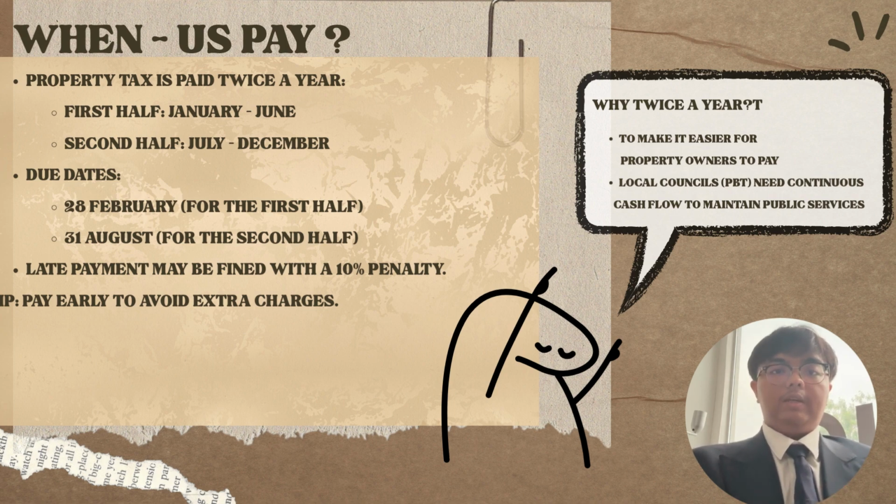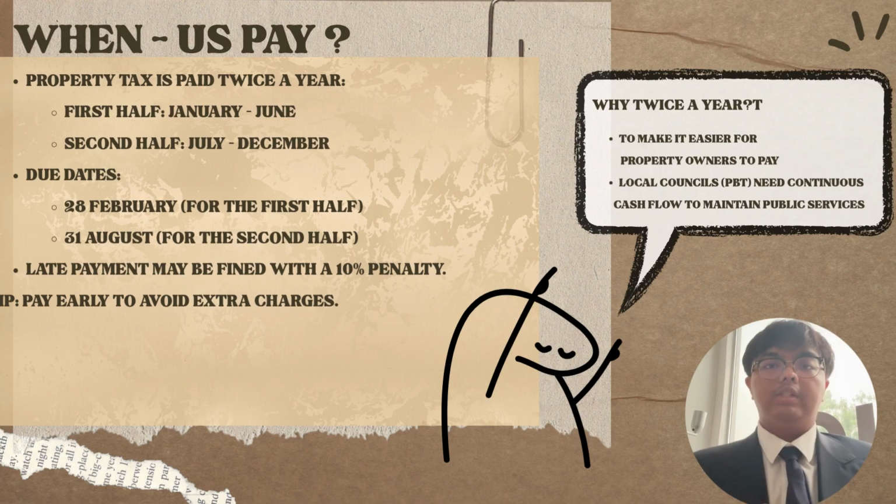Why twice a year? For property owners, paying twice a year is done to make it easier to pay. It breaks down the lump sum. For the local council, the method provides continuous cash flow needed to maintain essential public services. Penalty and important reminder: it's how to avoid trouble. Late payment will be subject to a 10% penalty.